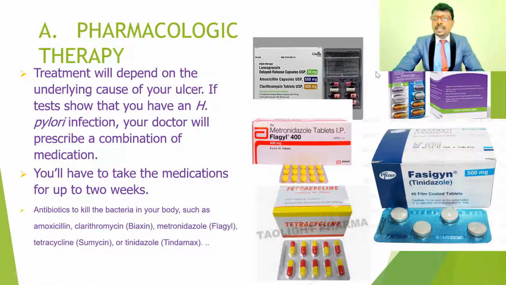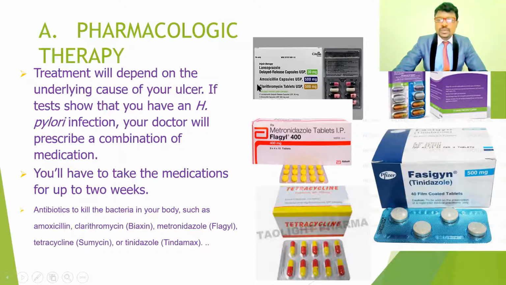These medications help to stop the growth of H. pylori, kill the bacteria, and prevent the formation of peptic ulcers. Sometimes a combination of drugs is used, depending on the severity and the causative factors, so the doctors give different types of drugs.